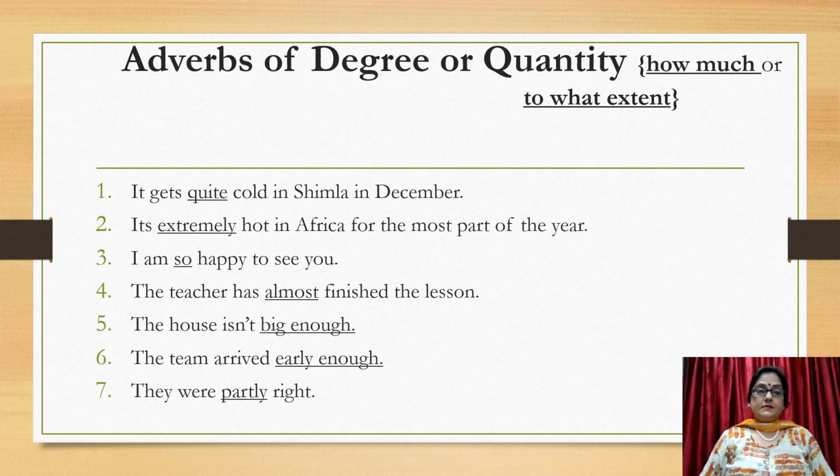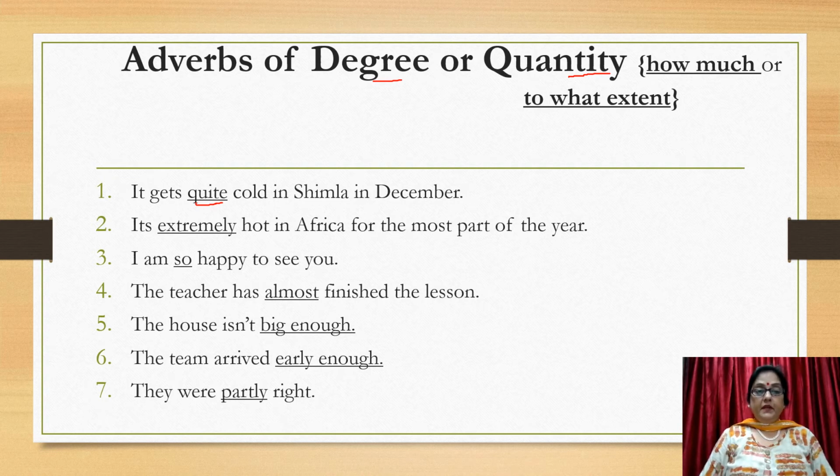The next one is adverbs of degree or quantity. These adverbs answer the question how much or to what extent. How much and to what extent. It is quite cold in Shimla in December. How much? Quite cold. So quite is an adverb of degree or quantity.